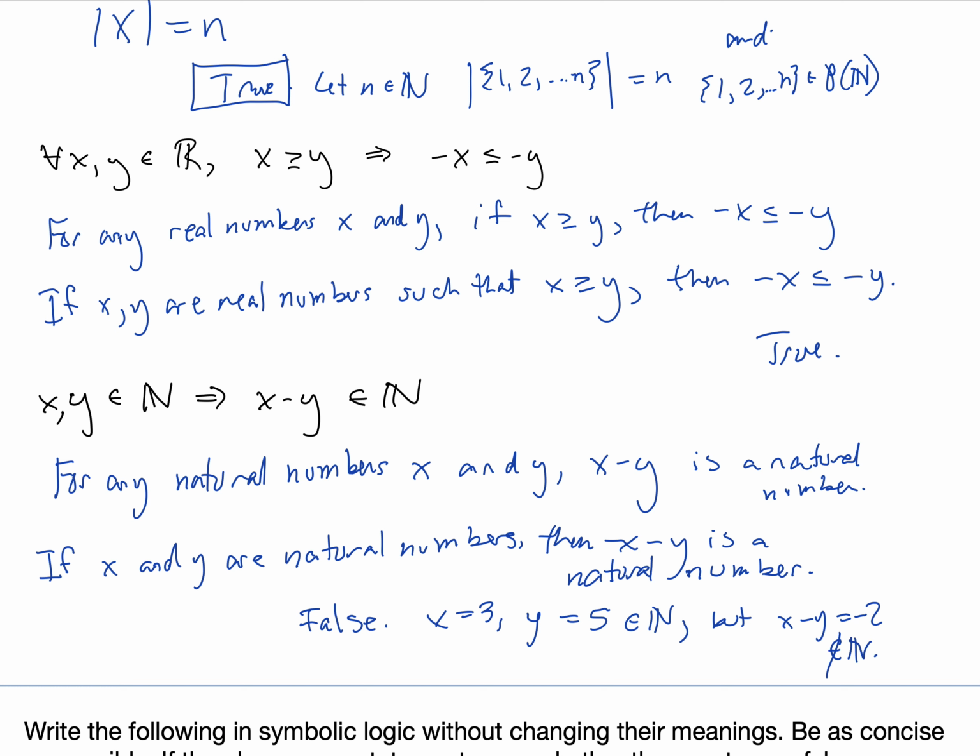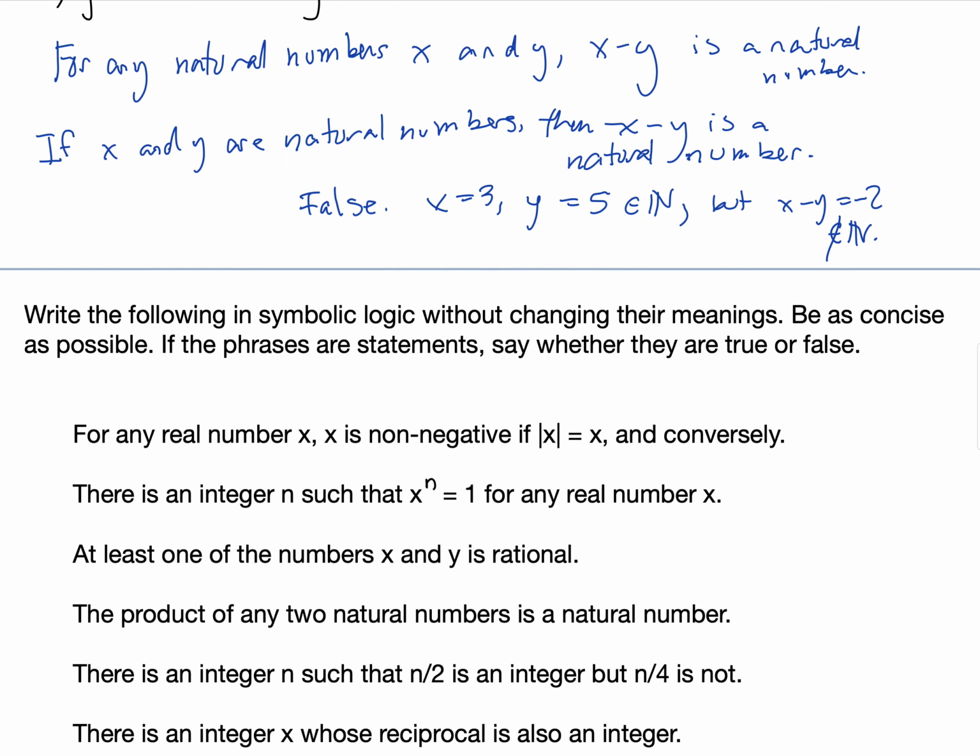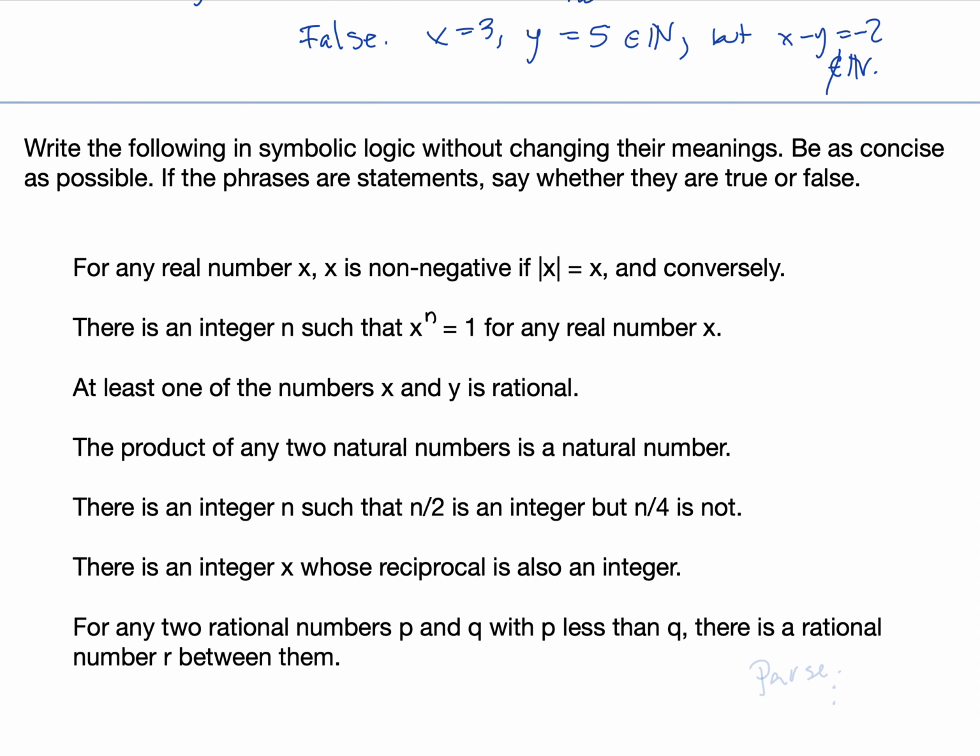Next, we're going to go in the other direction. So write the following in symbolic logic without changing their meanings. Be as concise as possible, or try to write it in as short a way as possible. If the phrases are statements, say whether they're true or false. If they're not statements, say so. So look at those, pause the video here, try those out, and we'll talk about them together.